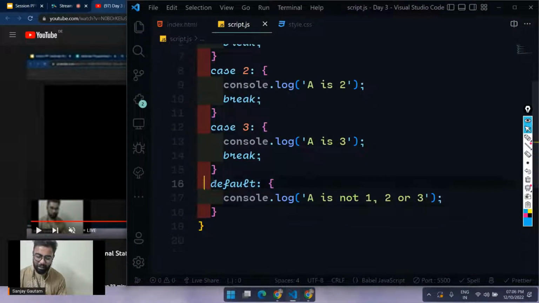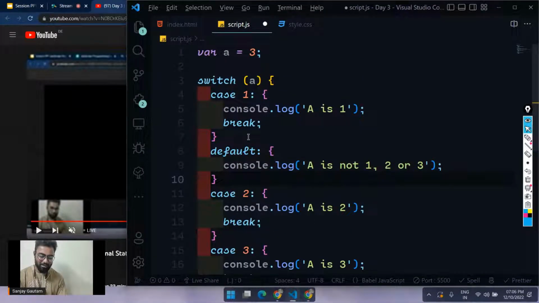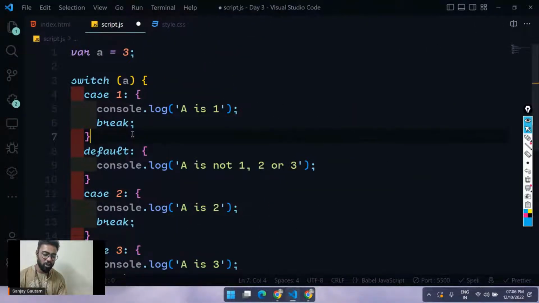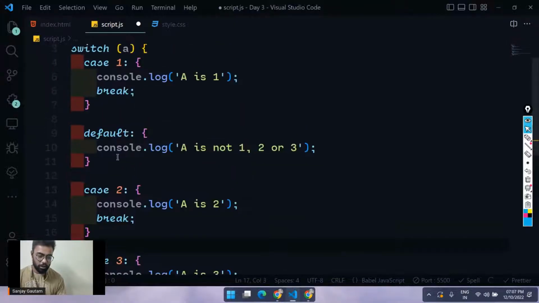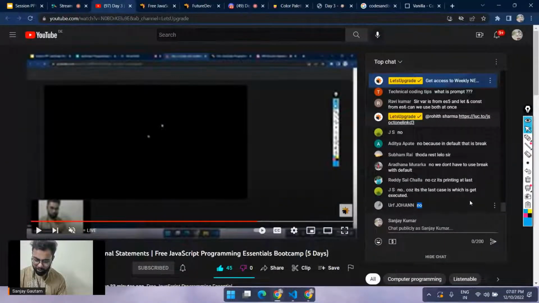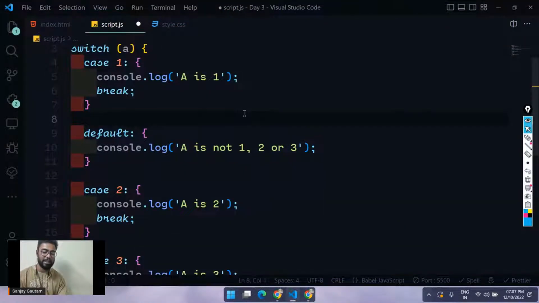So can you tell me, if I put this default a little above, not at the very last, do I have to use the break here now? Okay, so Sarika is saying yes. Yeah, by the way, we have to use the break here.